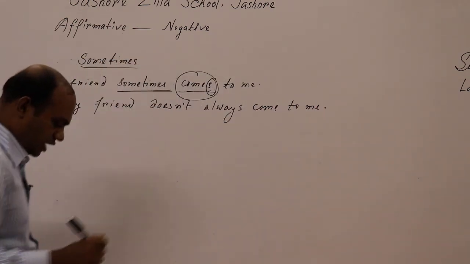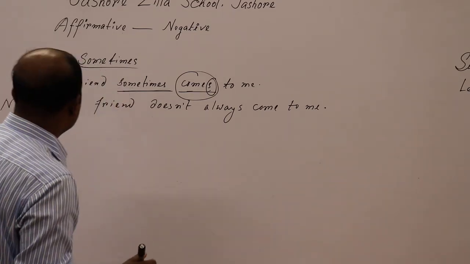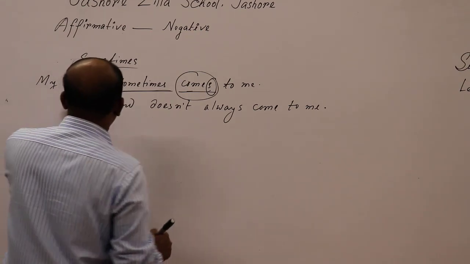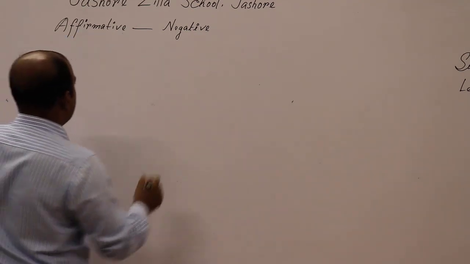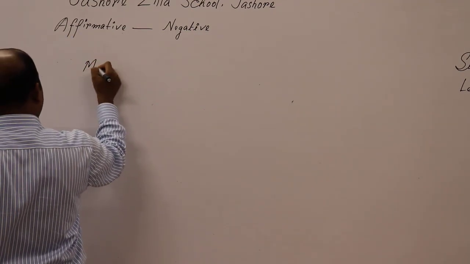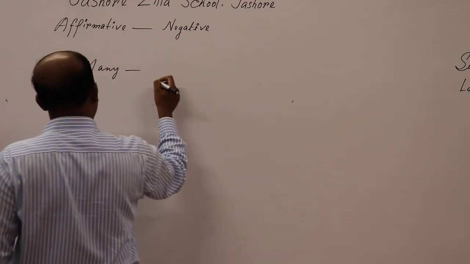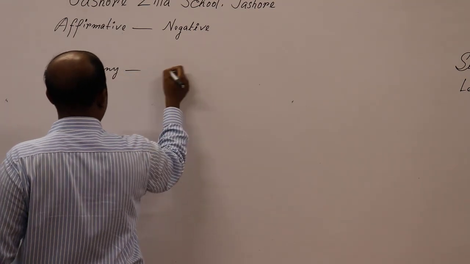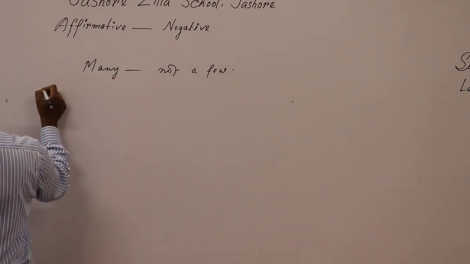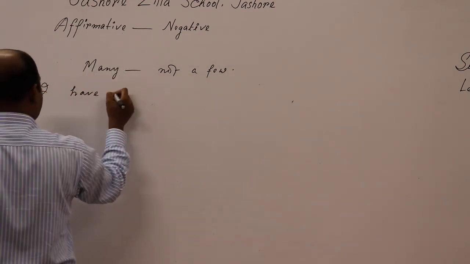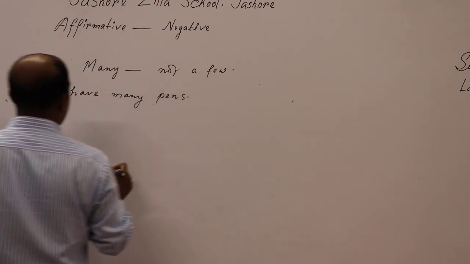Okay, as our time is very limited or short, so we have to just go through it speedily. Look at another two rules. As there is many, M-A-N-Y, if there is many in an affirmative sentence, then you have to write in place of many, not a few, not a few. Look at the board. I have, suppose, many pens. আমার অনেকগুলো কলম আছে.